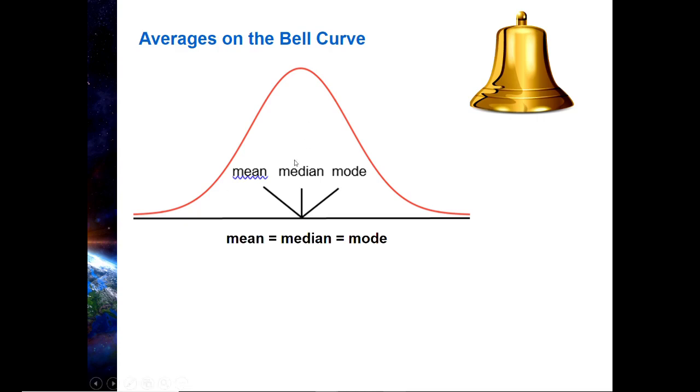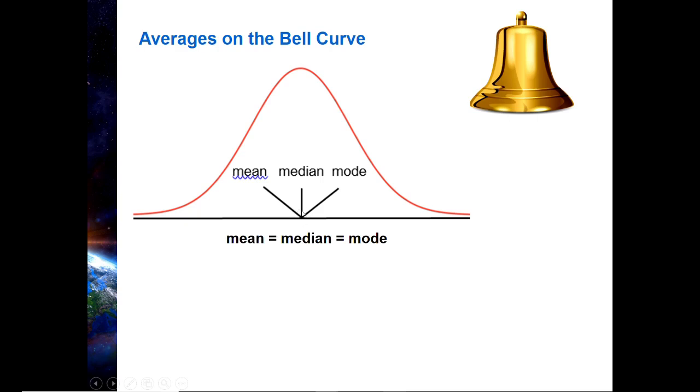Remember that? Okay, so where would we find the averages, mean, median, and mode, if we had a perfect normal distribution? Well, this is hypothetical because we never get a perfect normal distribution. But let's say, hypothetically, we did. Where would we find the mean, median, and mode? Well, the answer is right smack dab in the middle.